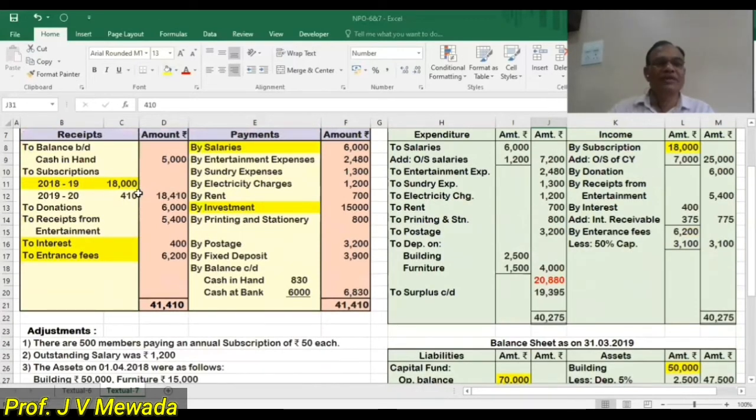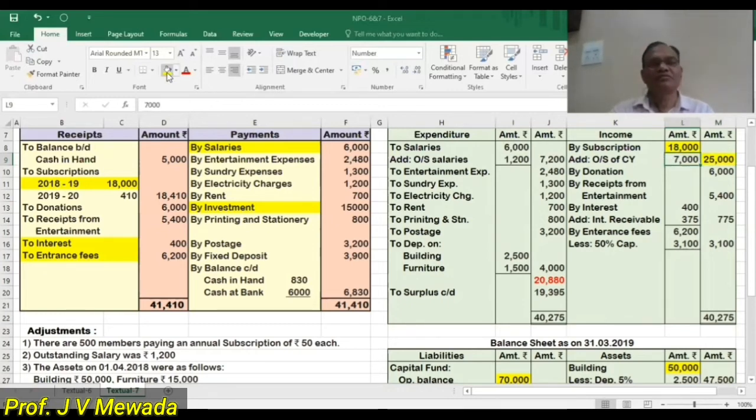Now let me take up the adjustment of the subscription. We have 500 members and each member's subscription is 50 rupees, so our income should be 25,000 rupees. In our problem, we are given here 18,000. So 25,000 we will write in the outer column. What should be our income? 25,000. It means 7,000 is outstanding for the current year. This is the difference. They have not said directly what the outstanding amount is, but the difference between 18,000 and 25,000 is 7,000, which we still have to receive. So 7,000 is outstanding for the current year.